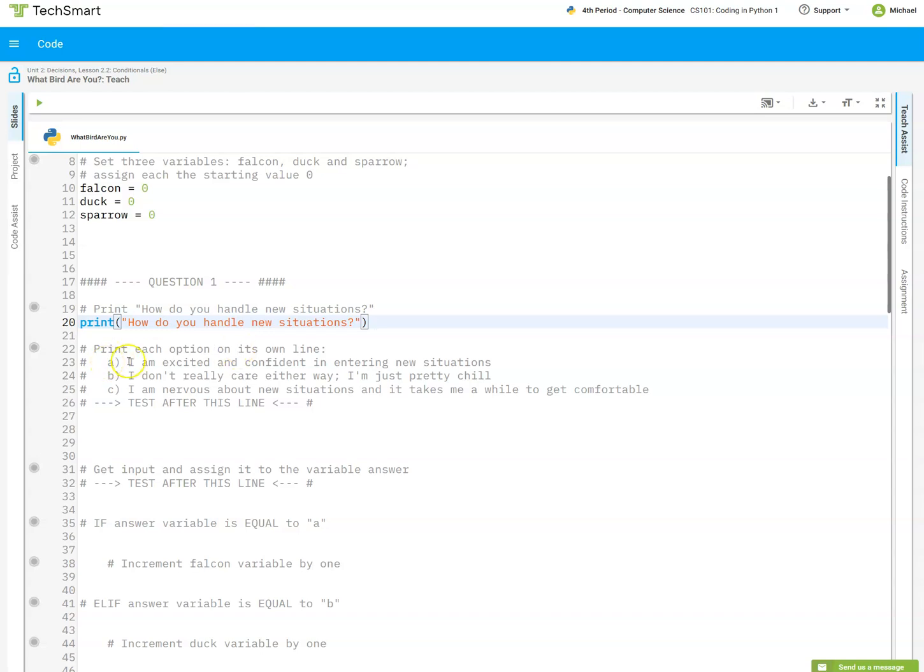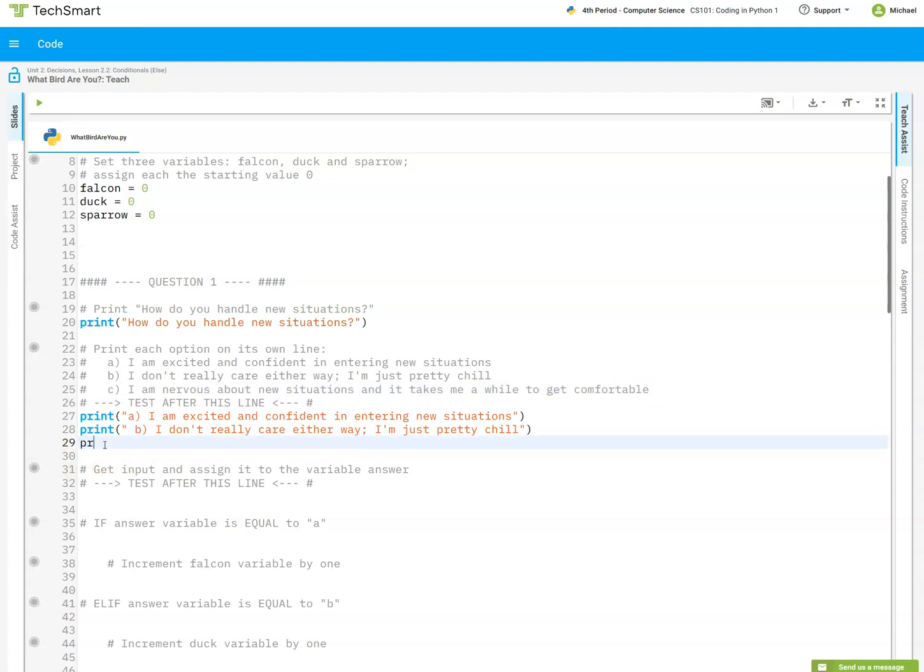And then it says print each option on its own line. I've got A, I am excited, and whatever these say, A, B, and C, I have these options. So I need to print each one on its own line. So let's just go ahead and grab all of this. I grabbed all of A, and then down here, I'm going to do print, and then I did not take a quote there, so like that. And then I'm going to get all of B, copy, and go right here and say print that. And let's get all of C as well.